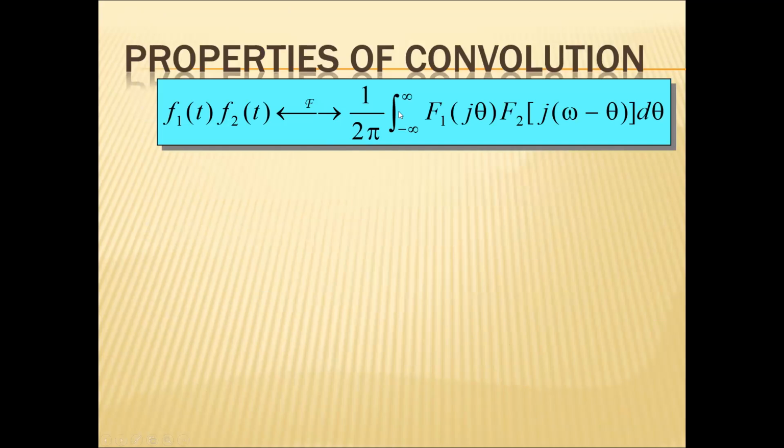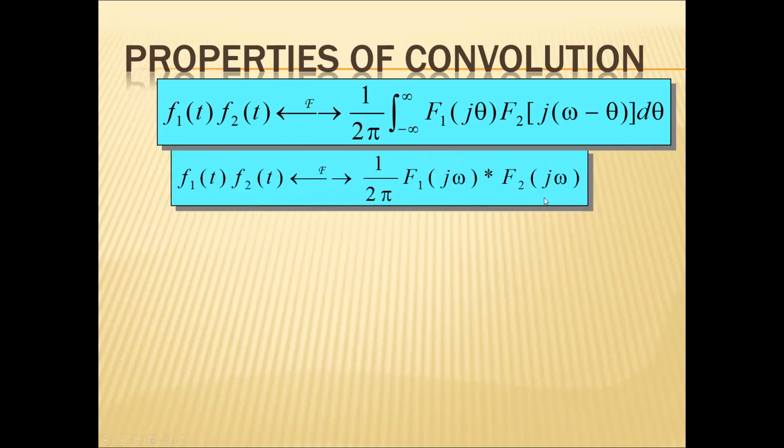So when two signals are convolved in the time domain, the same signals are multiplied in the frequency domain. Suppose two signals are multiplied with each other; then in the frequency domain the same signals are convolved. So f1(t) multiplied with f2(t) gives you 1 over 2π integral from minus infinity to infinity of F1(jθ) F2(j(ω − θ)) dθ.